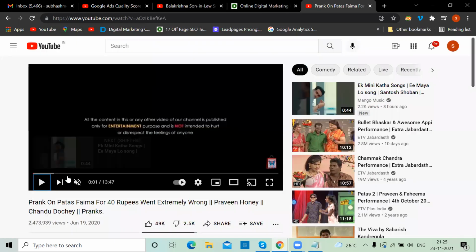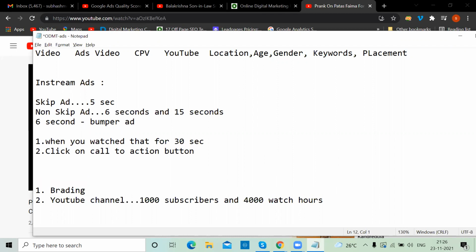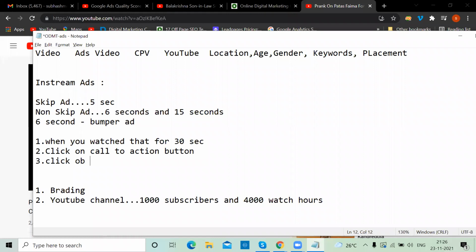Second thing is, while you're watching the skip ad, an option will come like buy now, sign up, a call to action button. If you click on the call to action button and go into the website or app, whatever it might be, then also the amount will be charged. Third, whatever the call to action button is, try to observe the ad. On the right hand side, the same display ad related to the same thing will come. So click on the banner on the right side. Whenever one of these conditions applies, only then the skip ad amount will be deducted.